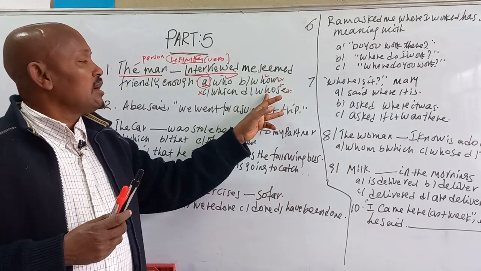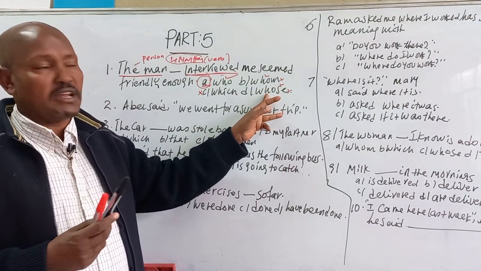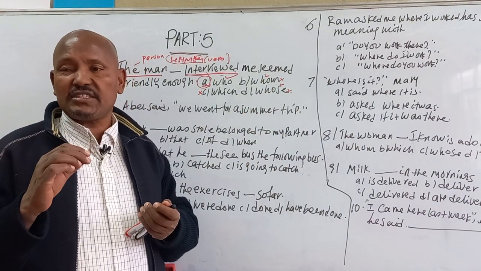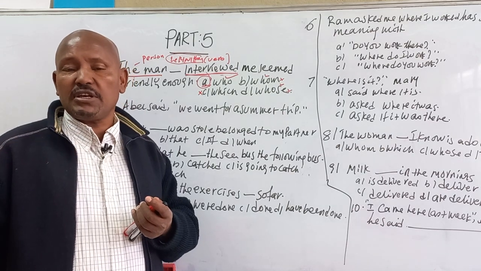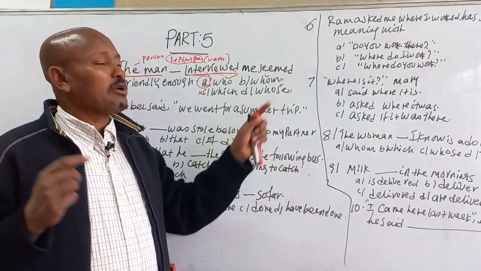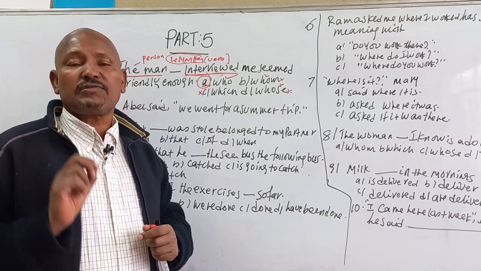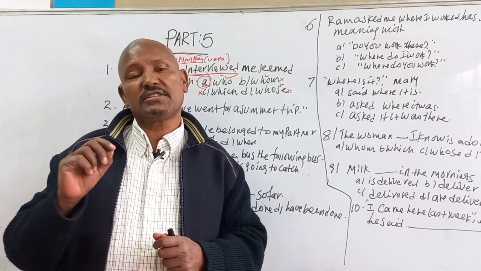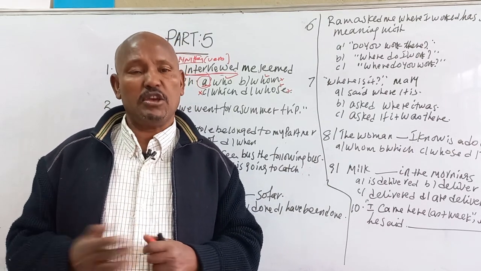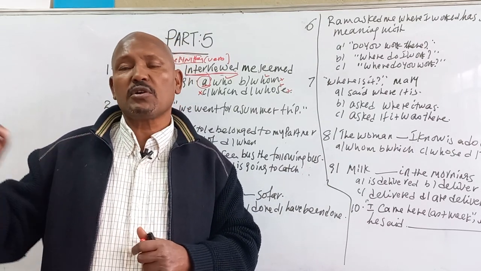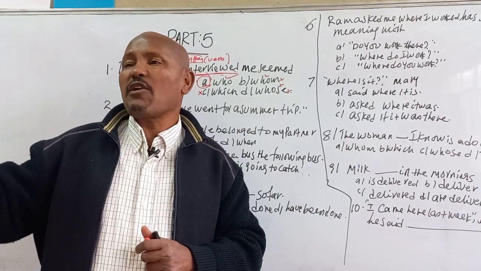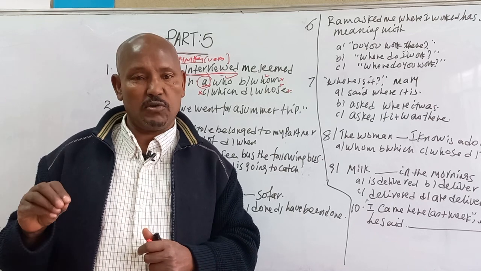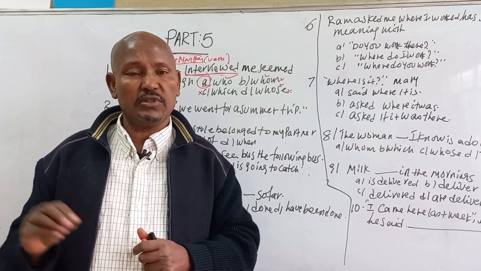If we use whose, it also refers to persons, things, and animals. But we use whose in place of possessive adjectives like his, her, their, our, my, your, and it is followed by a noun. For instance, the woman whose husband died in a car accident is my neighbor. The teacher whose book he gave me yesterday was my uncle. Whose book by itself is a noun. Whose is appropriate to complete this statement.